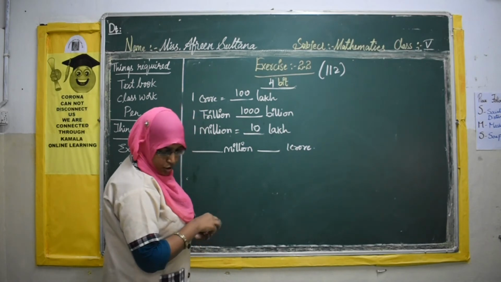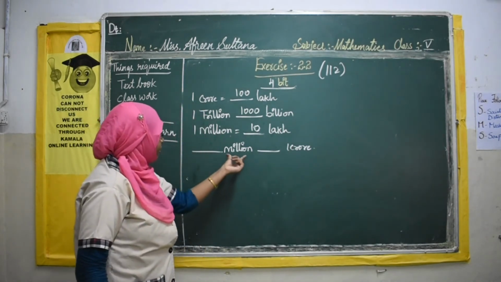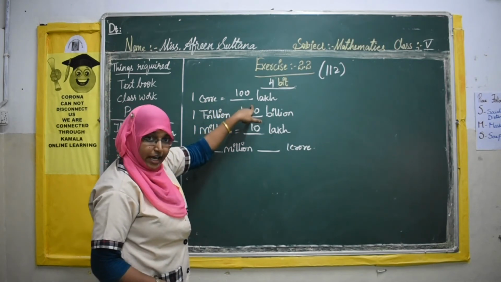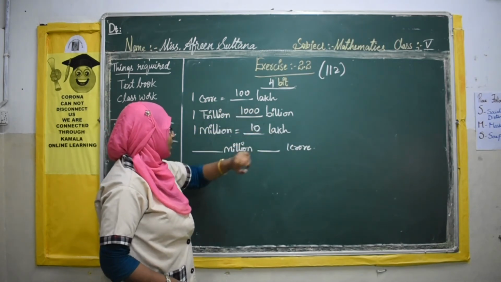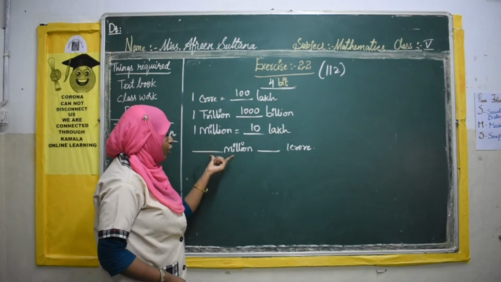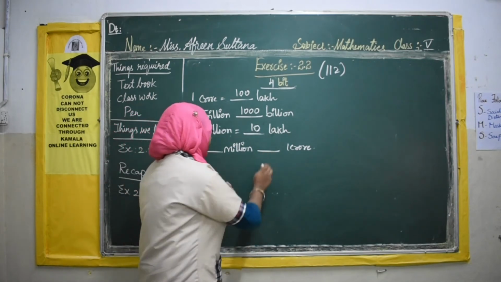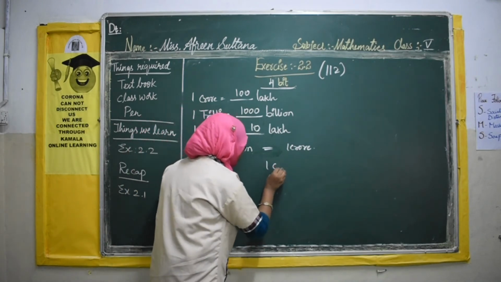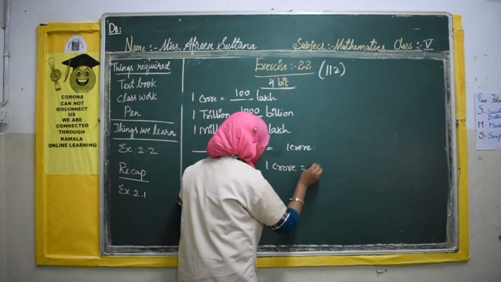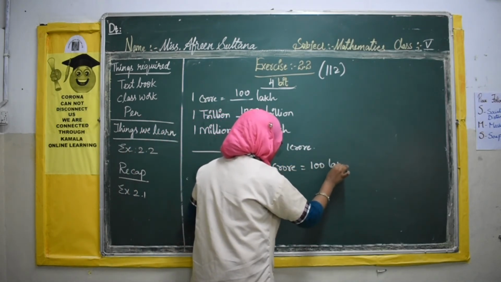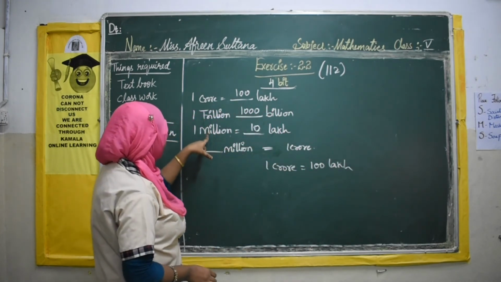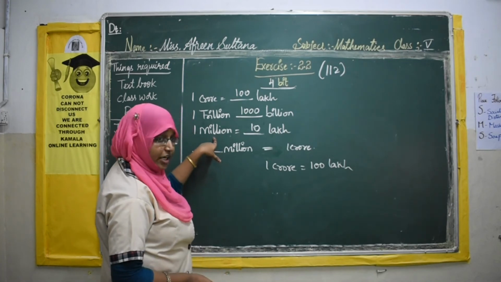Next, dash million 1 crore. Now how many millions do we want to make 1 crore? See, simply 1 crore is 100 lakhs. We want how many millions? 1 crore is 100 lakhs. We know this. If you see, 10 lakh will make us 1 million.